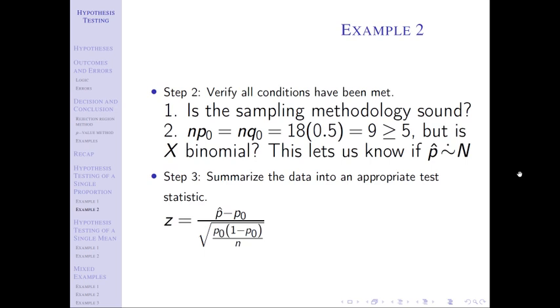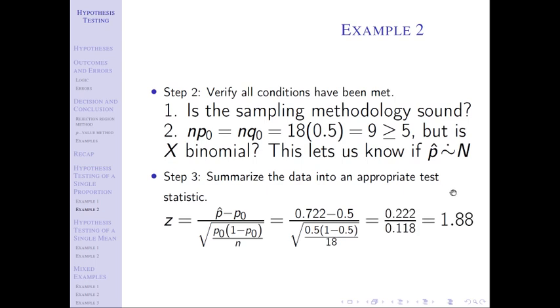It's one extra step that we have to do because we have to say the sample proportion is equal to the number of times we were successful divided by the number of trials that we had. We've been doing this type of proportion work for most of the entire course. And so we can say that if we had 13 pars out of 18 tries, that our sample proportion, 13 divided by 18, is 0.722. Plug that in, and then we just plug and chug to get a test statistic of 1.88.